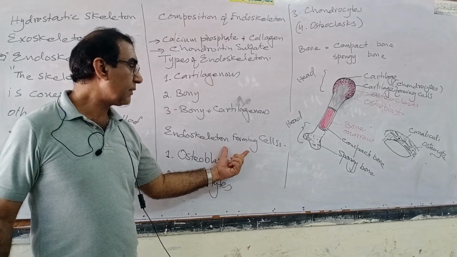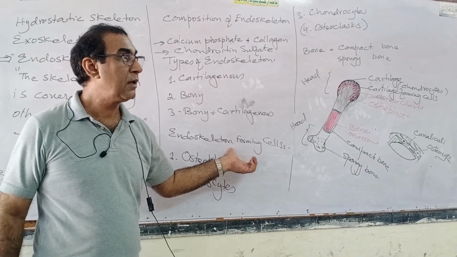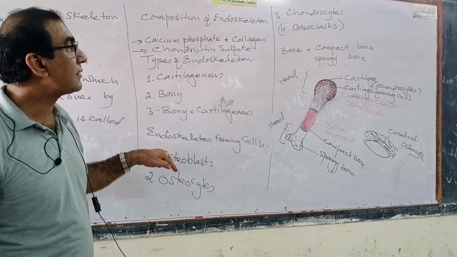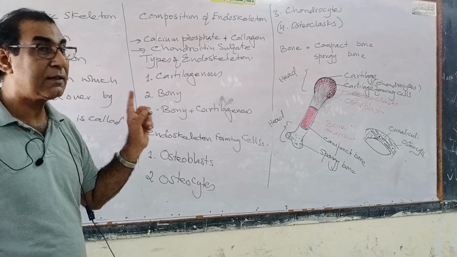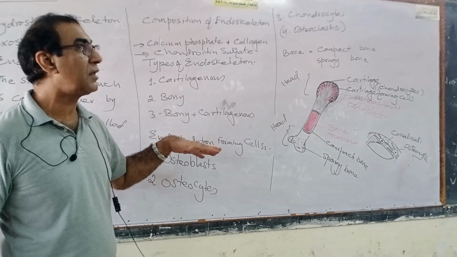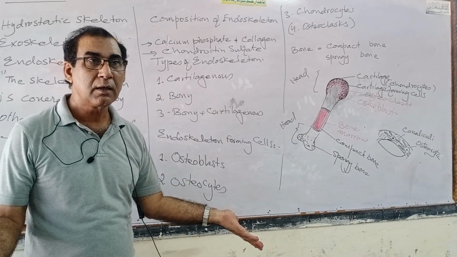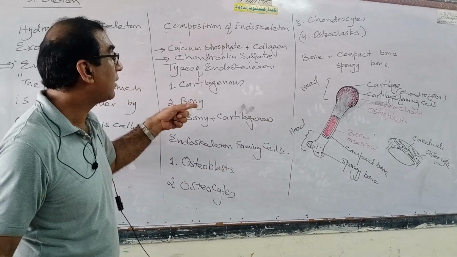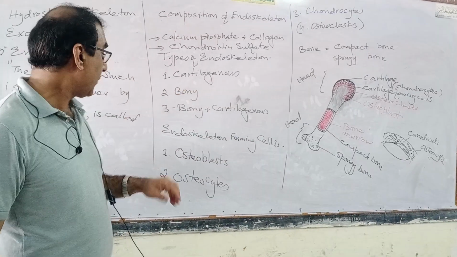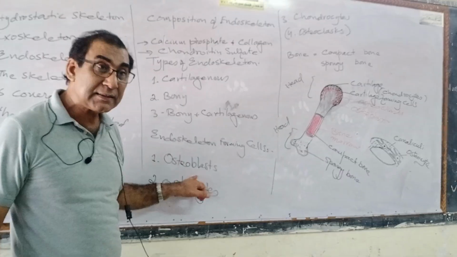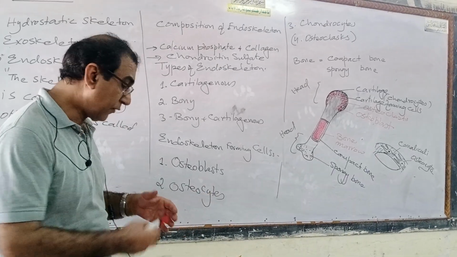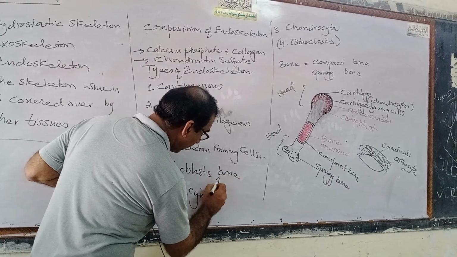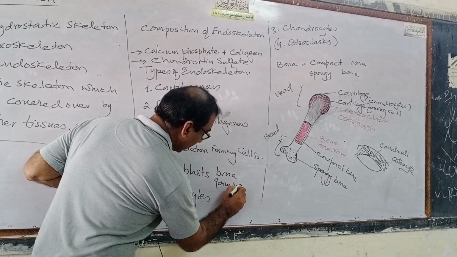As far as the cells concerned with the skeleton are concerned, the chondrocytes form the chondroitin sulfate. Okay? Chondroitin sulfate, you know, is found in cartilage. The osteoblasts are known as bone forming cells. Okay?